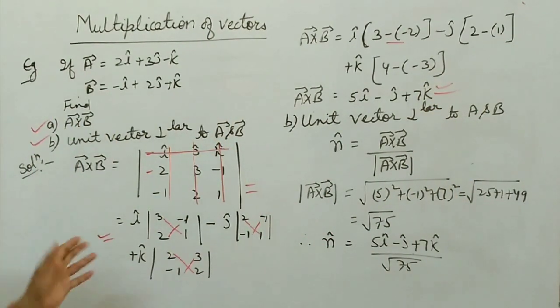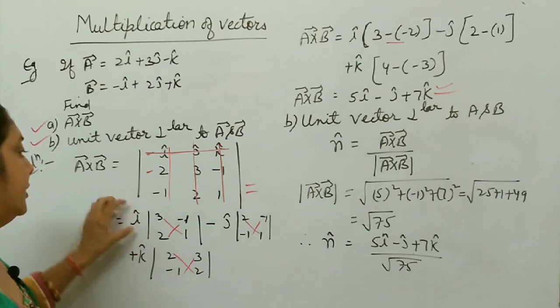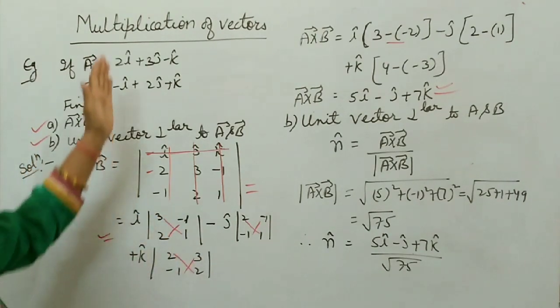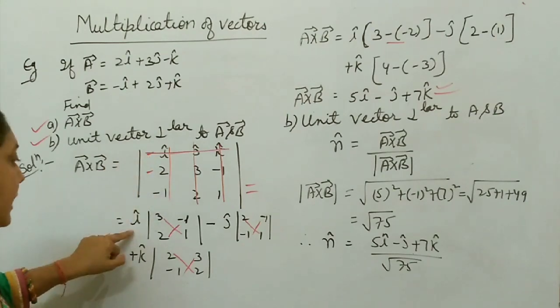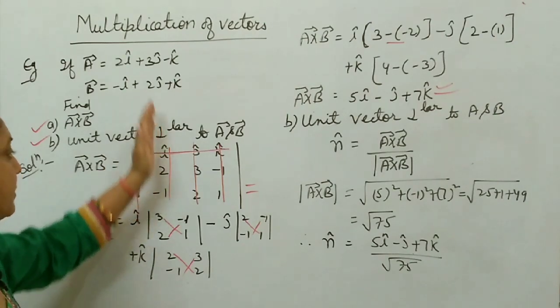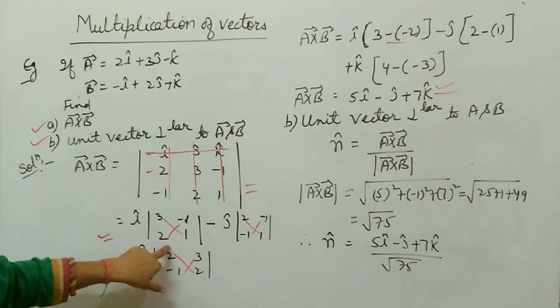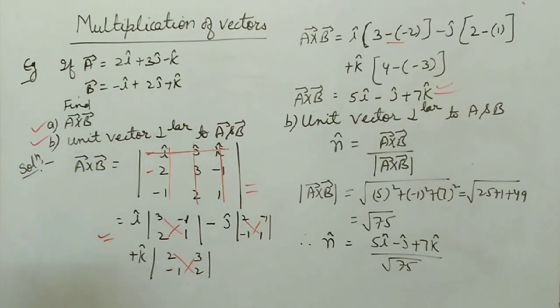Just remember that here you take i, then minus j, then plus k. When you write i, corresponding to this column and row, you cancel them, and what is left, you write down. Similarly for j and k, right?